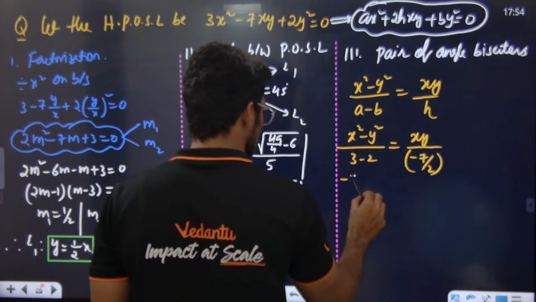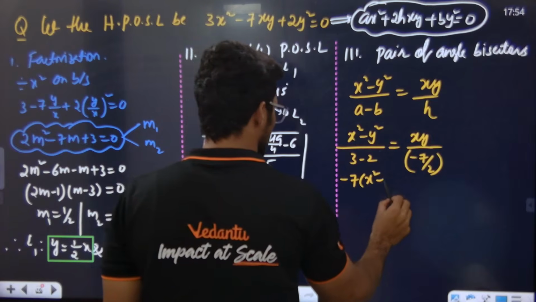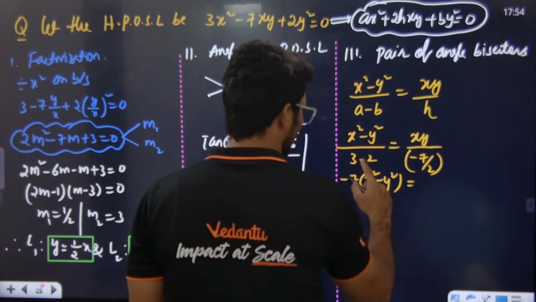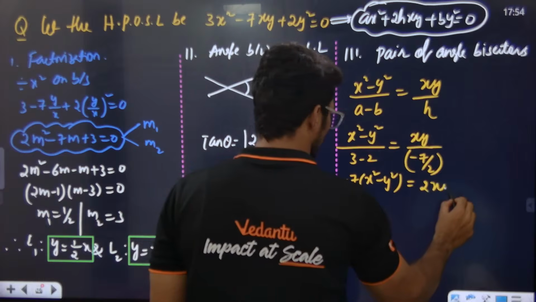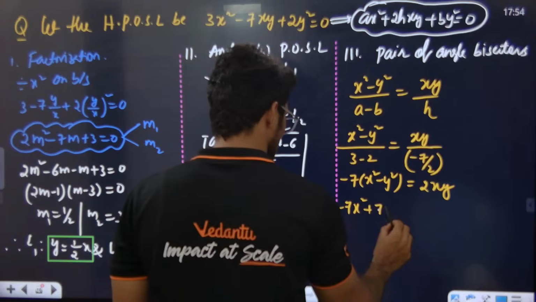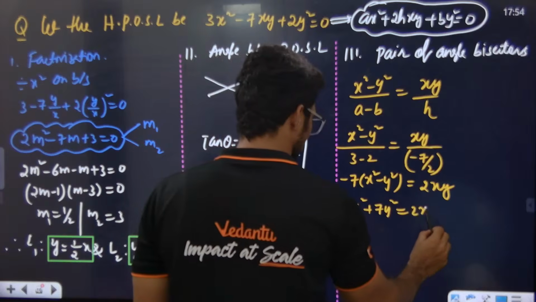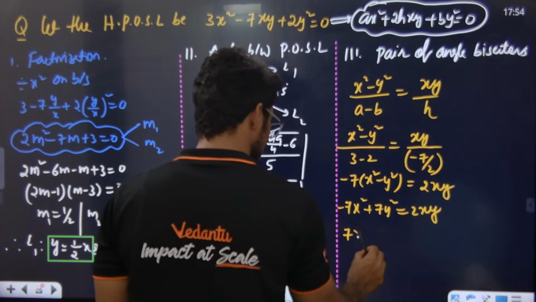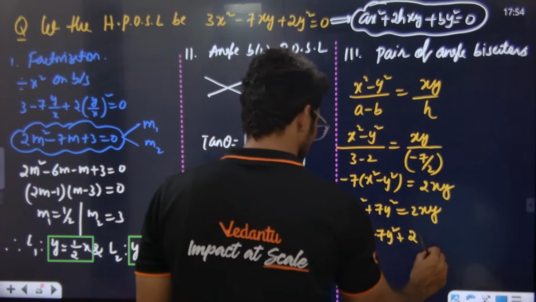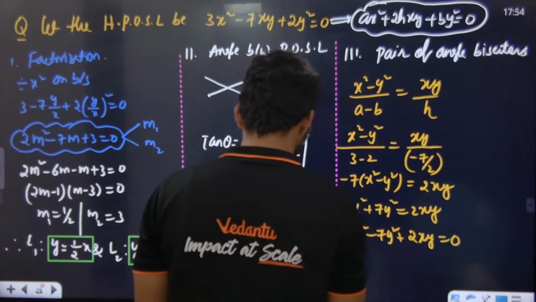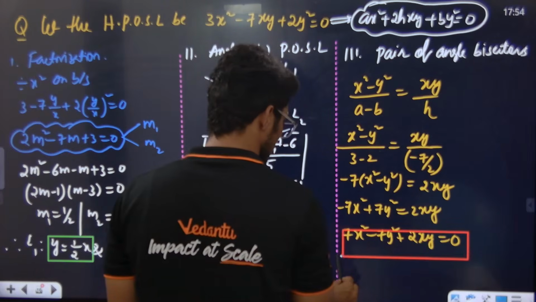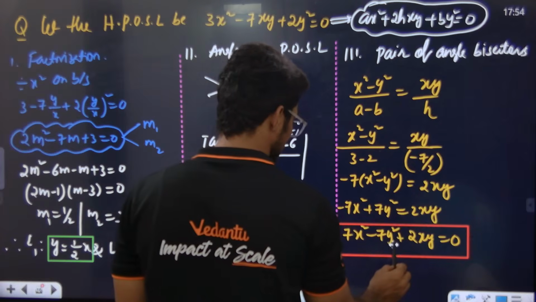Minus of x square minus y square, and minus 7 times, cross multiplying, is equal to 2xy. We need to simplify. Minus 7x square plus 7y square is equal to 2xy. So 7x square minus 7y square plus 2xy is equal to 0. This is your pair of angle bisector equation.